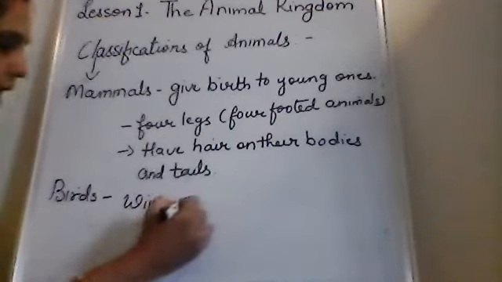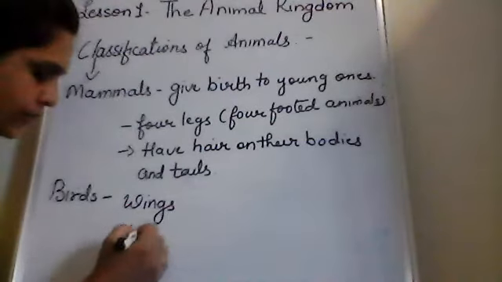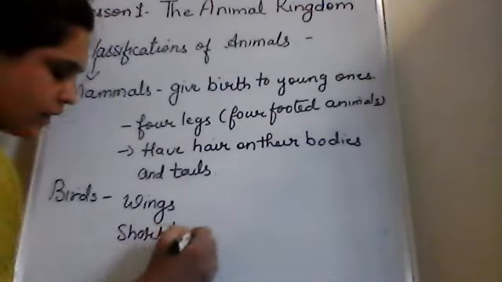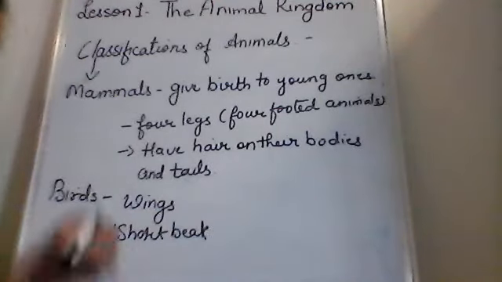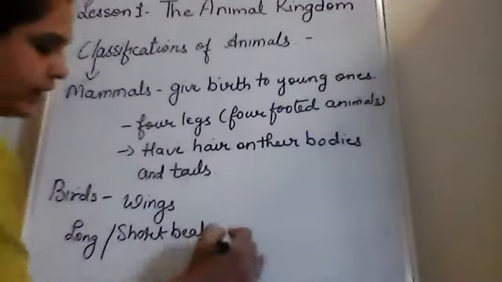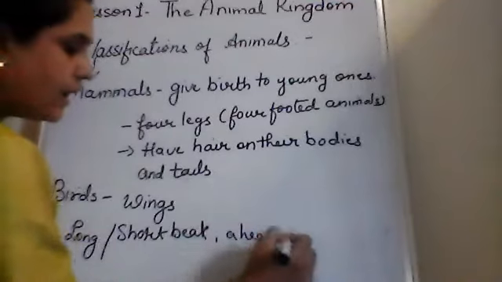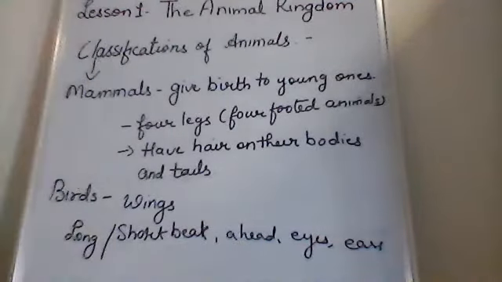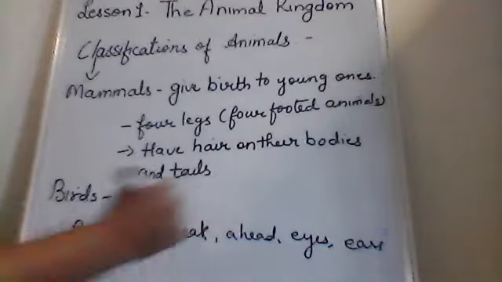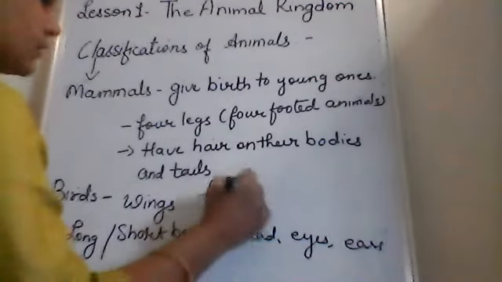And they have a beak. Their beak can be short or long depending upon their food habit. They have a head, eyes, and internal ears. Their ears we can't see. Apart from this, they also have feathers.